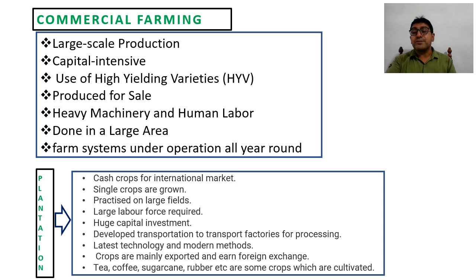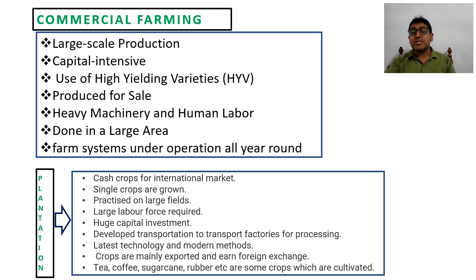Single crops are grown. In one area a single crop is grown. Like if you talk about the northeast, in Assam, it is tea only. In a country like Brazil, it is coffee. So one crop only is grown here, practiced on large fields. As we mentioned earlier, because of the colonial governments, they required more production, and because of this they practiced this type of farming on large fields.